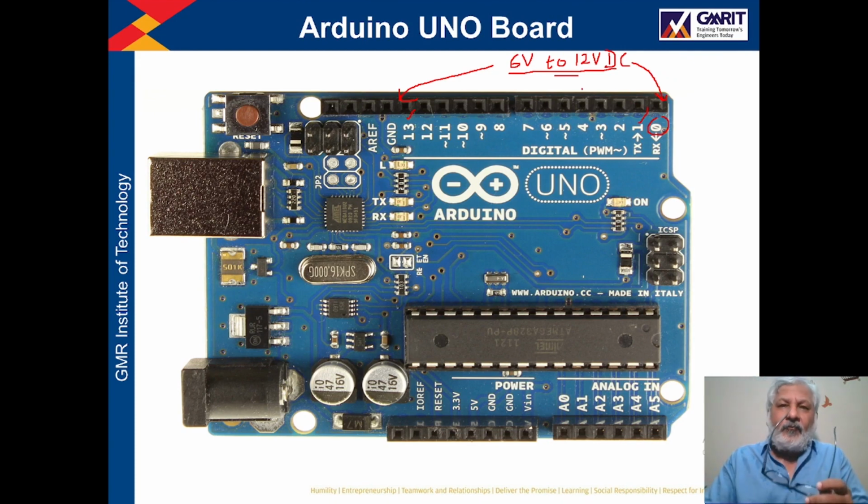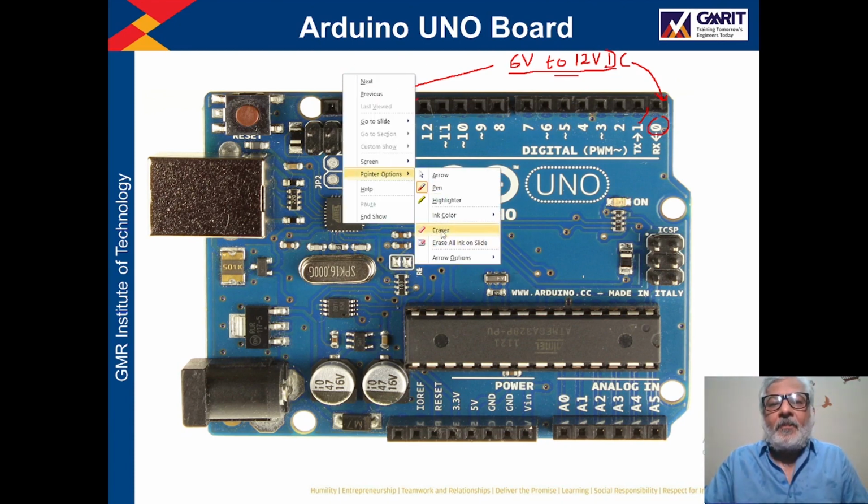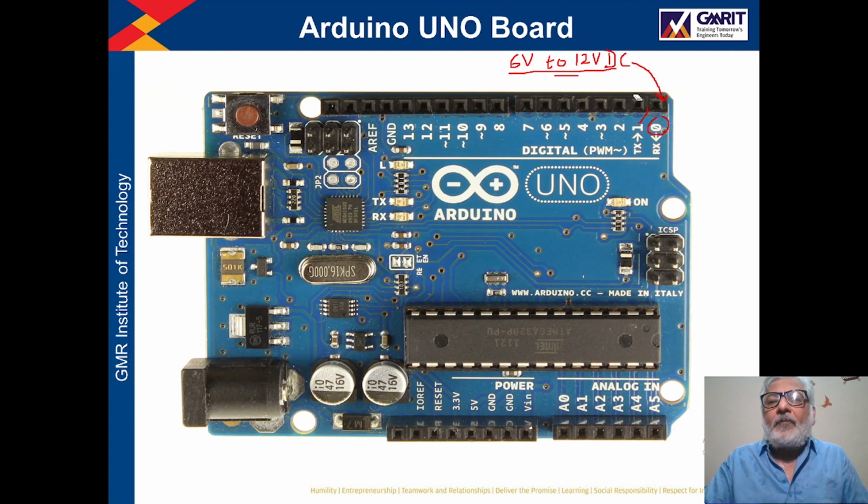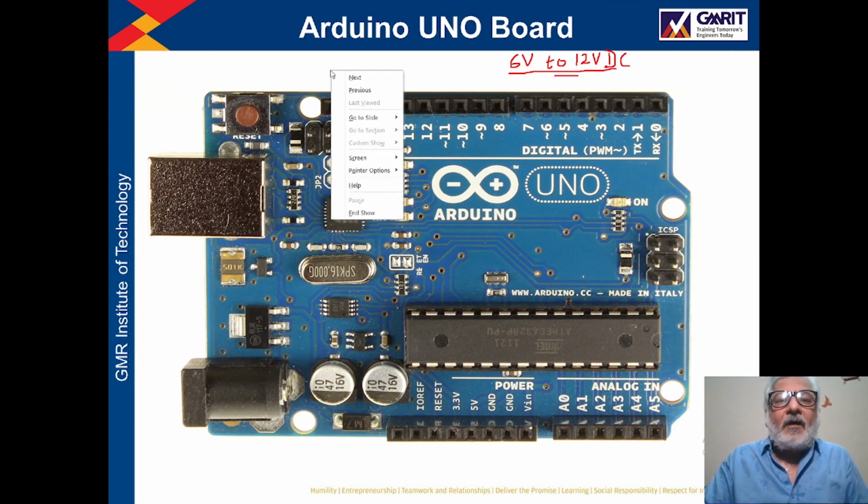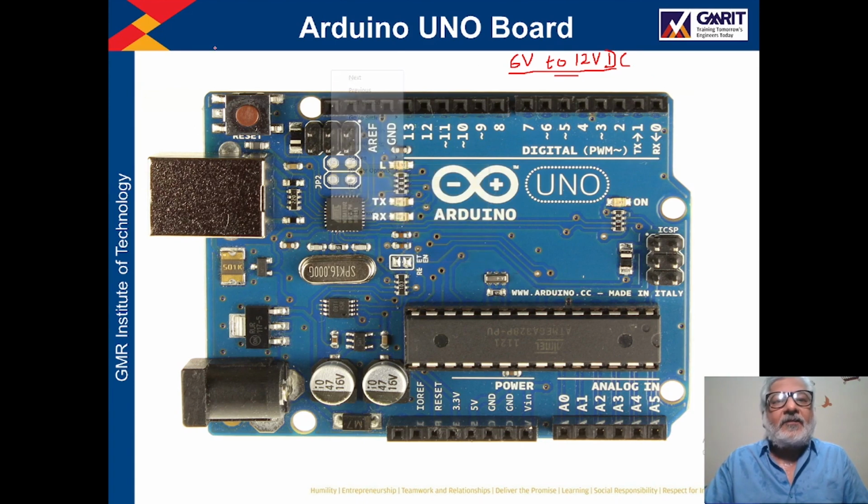Now first of all we have to turn on this Arduino board. To turn on this Arduino board, we have to apply a 5 volt DC signal. This is a requirement to turn on the Arduino board.